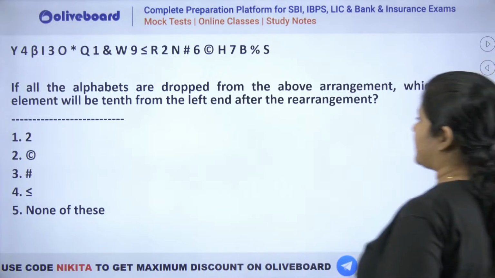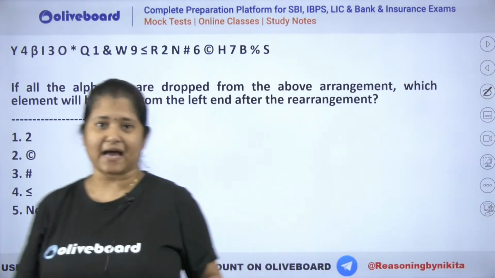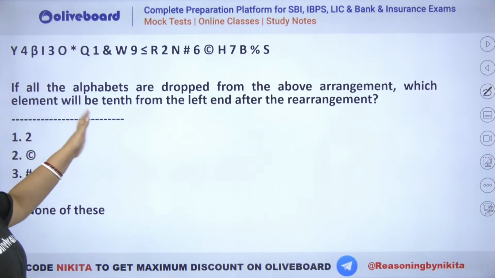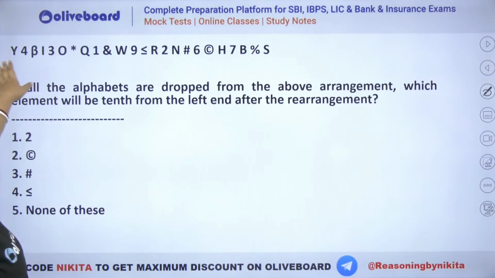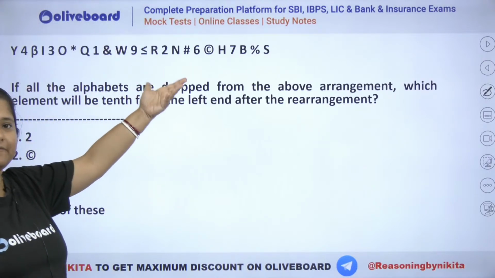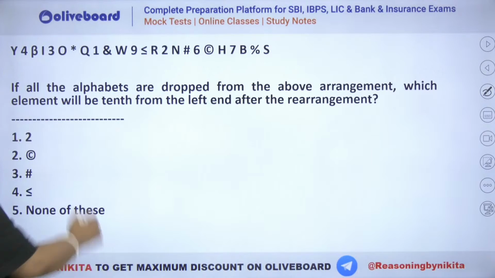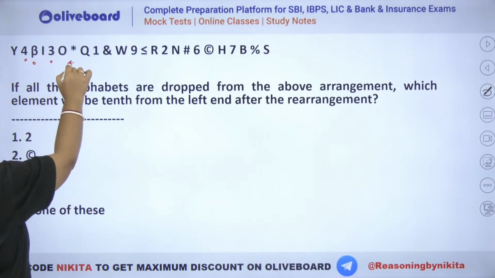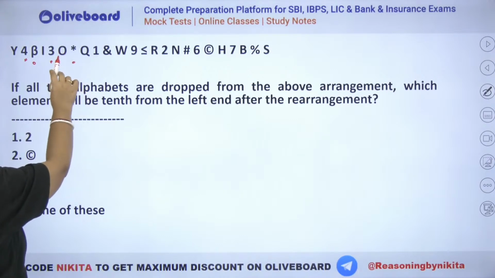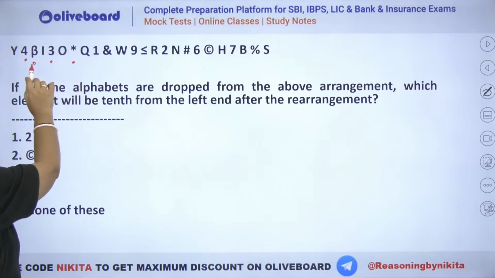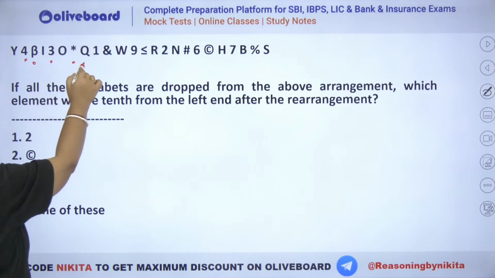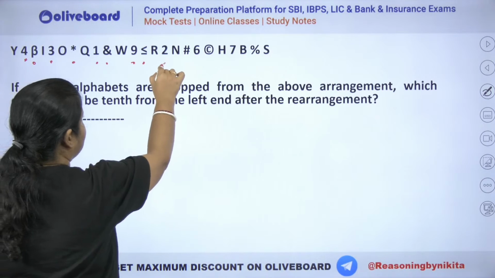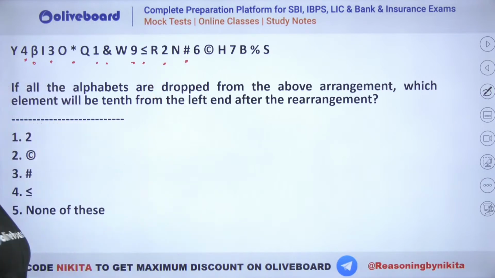If all the alphabets are dropped from the arrangement, which element will be 10th from the left end? Okay, 10th from the left end. Apart from the alphabets, you have to count. So you can see 1, 2, 3, 4, because this is your O, right? This is not a 0. Be careful. So 1, 2, 3, 4, 5, 6, 7, 8, 9 and 10, right? So it has to be your hash.